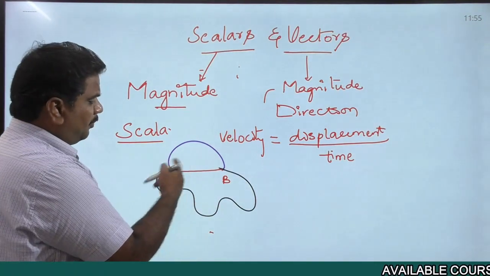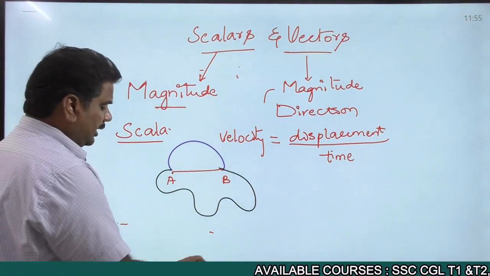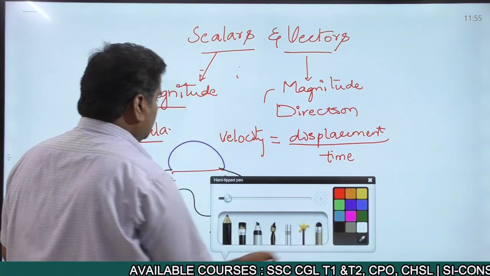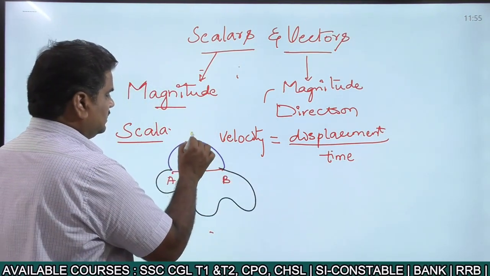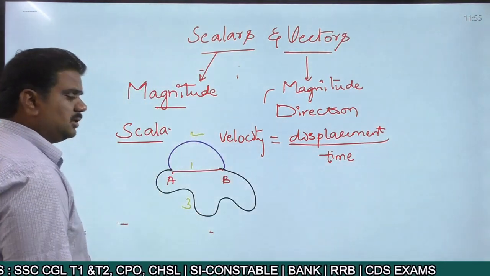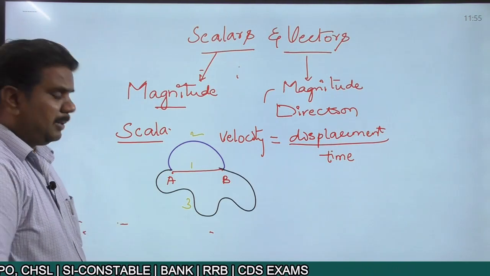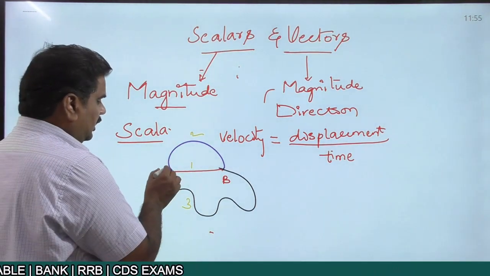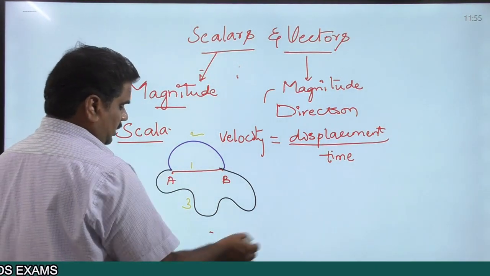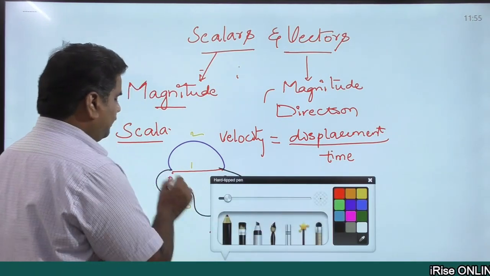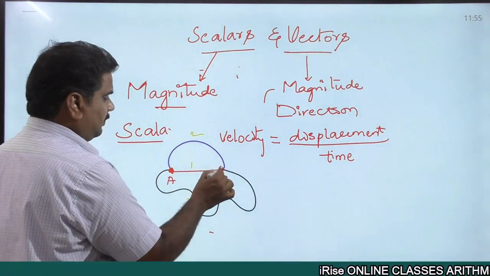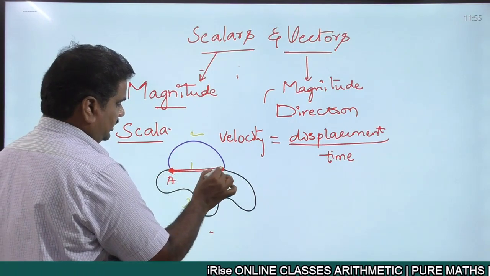So when you are moving from point A to point B, we have got altogether three different paths. One, this is the first path, second one, and as well as the third path. Three different paths. But out of these three different paths, the shortest distance between the point A as well as the point B, this is the shortest distance.